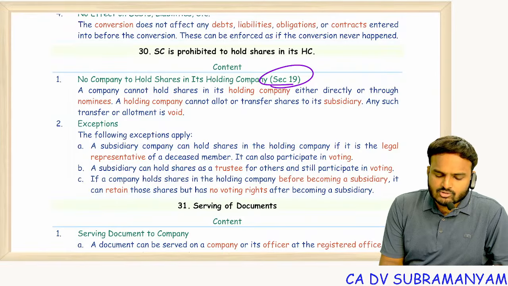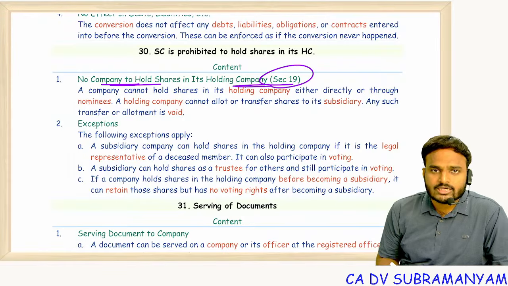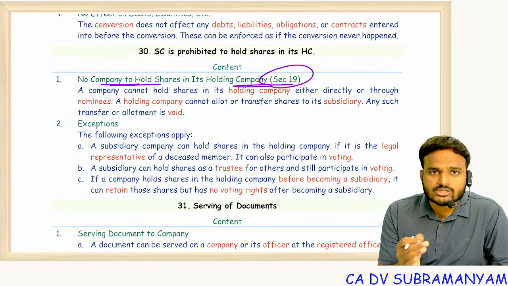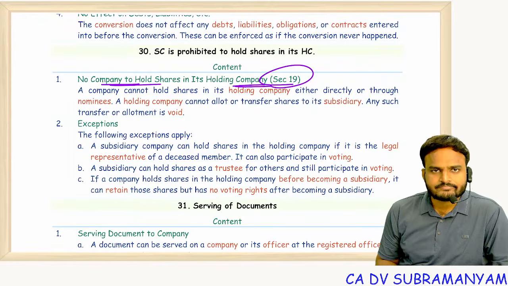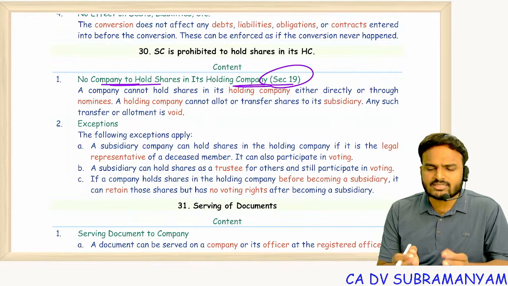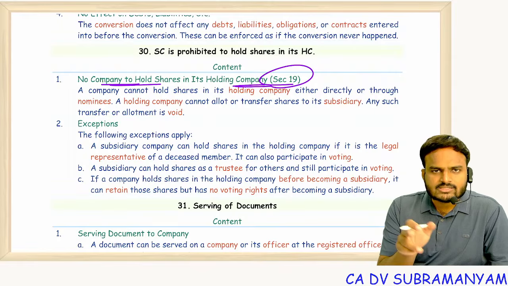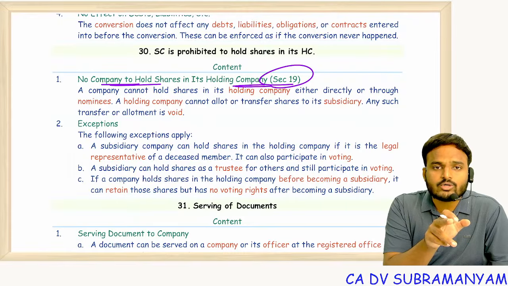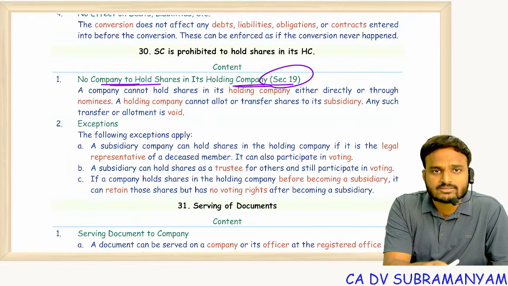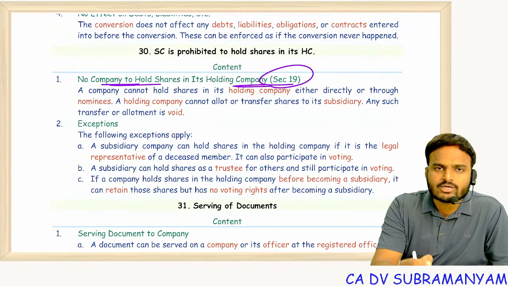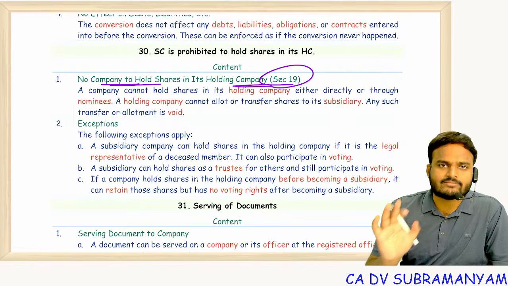Subsidiary company is not allowed to hold shares of holding company, and holding company should not allot shares to the subsidiary company. Beautiful logic is there. This is a marathon, so I can't tell that logic here. For the time being, circulation of funds from holding to subsidiary, subsidiary to holding, should not be done. That's the reason. Subsidiary is not allowed to acquire shares of holding company.